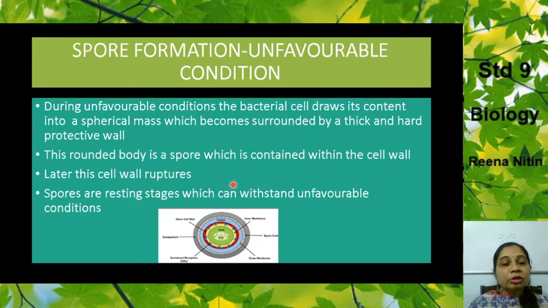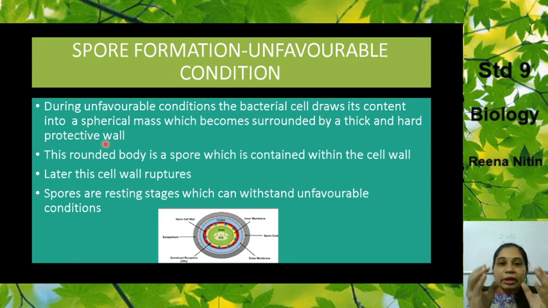Now the third method is the process of spore formation. This takes place due to unfavorable conditions. What are unfavorable conditions? Conditions like extreme temperature changes, like too much heat or freezing temperatures. During unfavorable conditions, the bacterial cell withdraws all its content together and forms a spherical mass, which is surrounded by a thick and hard protective wall.